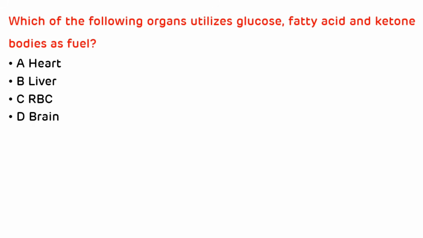Now we will see various NEET PG MCQs. Which of the following organs utilizes the glucose, fatty acid and ketone bodies as a fuel? And the options are heart, liver, RBC, and brain. So remember, liver cannot utilize ketone bodies because it doesn't have a thiophorase enzyme. RBC utilize only glucose. So we are left with two options, that is heart and brain. But the correct answer is heart because brain doesn't utilize the free fatty acid.